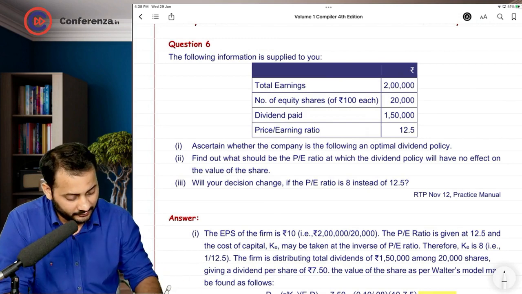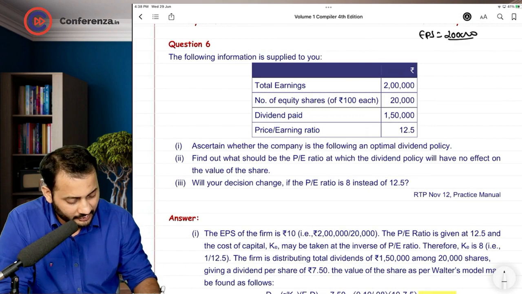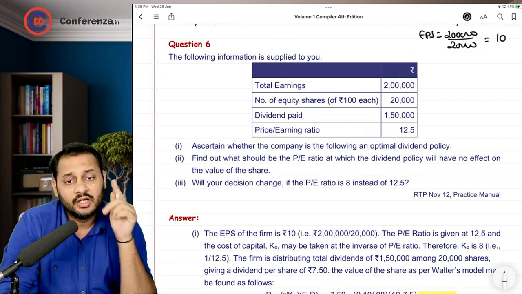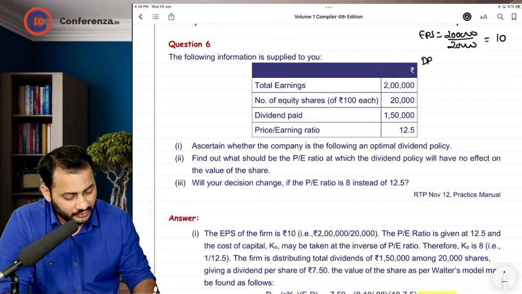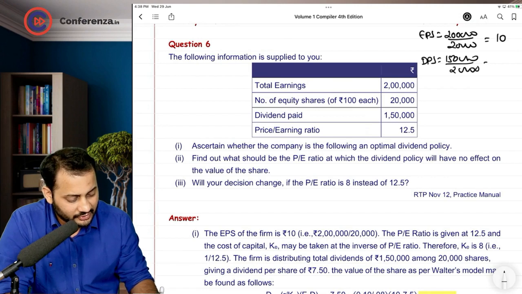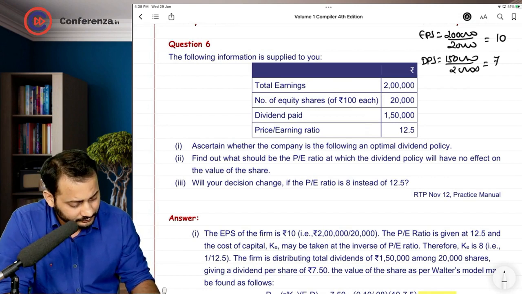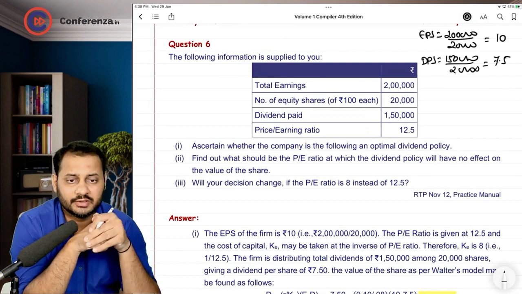Right? Have a look. EPS is nothing but total earnings, which is 2 lakh rupees, divided by number of share, which is 20,000. So we have the EPS figure with us. Dividend paid, we can calculate the DPS also. The total dividend paid is 1,50,000 against the 20,000 shares. So 7.5 will be the DPS. Okay.